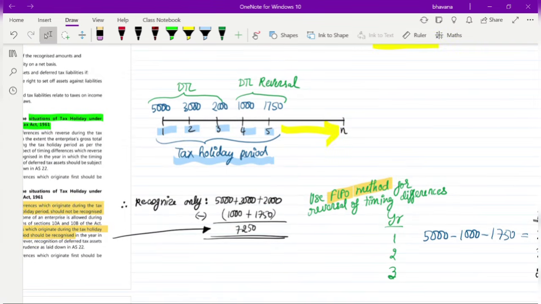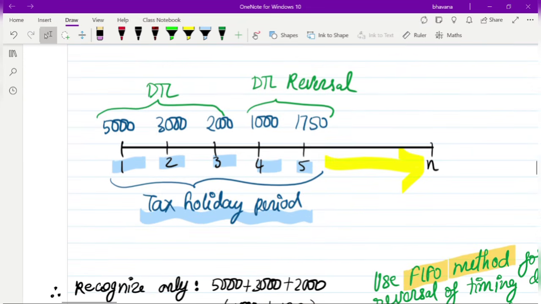Here we'll take this example. Like I told you, in the company, the first 5 years are its tax holiday period, and after that it's not on tax holiday period. So what happens is that in the first 3 years, there is a DTL of 5,000 in the first year, a DTL of 3,000 in the second year, and a DTL of 2,000 in the third year. What happens in the fourth and fifth year is that the timing difference is being reversed, and they create a deferred tax asset of 1,000 in the fourth year, and in the fifth year they have a deferred tax asset of 1,750.